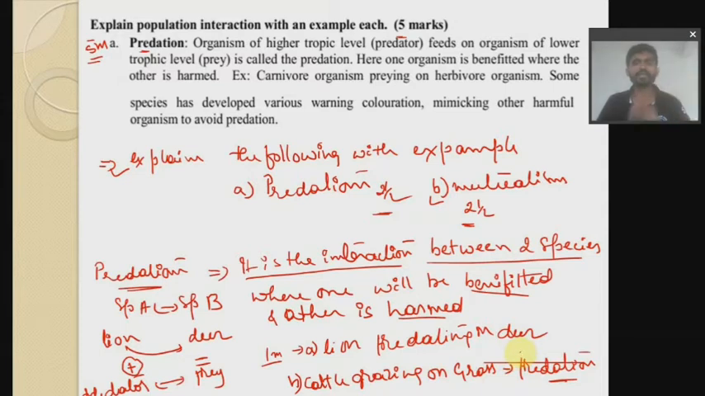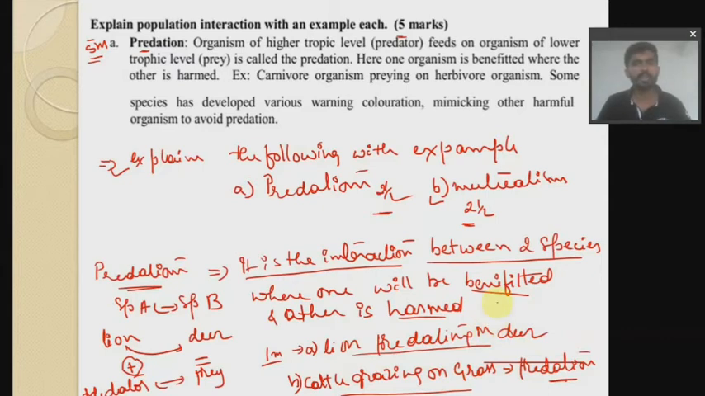They will give different definitions and examples, like what I have given here: lion and deer, cattle and grass, mosquito and human, or ascaris and human, or honey bee and flower. You have to write what the interaction between them is, that's all. Understood? Okay, so this is about predation.